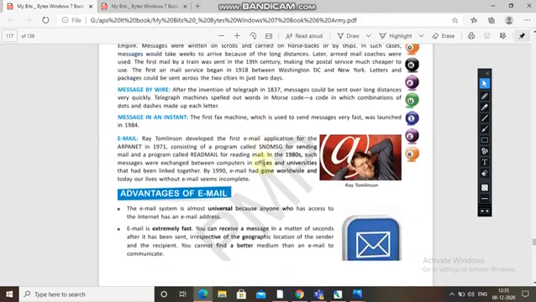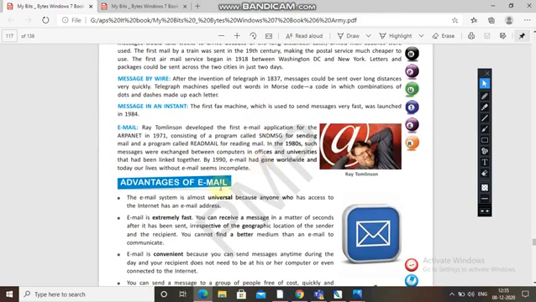Now message by wire. After the invention of the telegraph in 1837, messages could be sent over very long distances quickly. Then message in an instant. The first fax machine, which is used to send messages very fast, was launched in 1984.